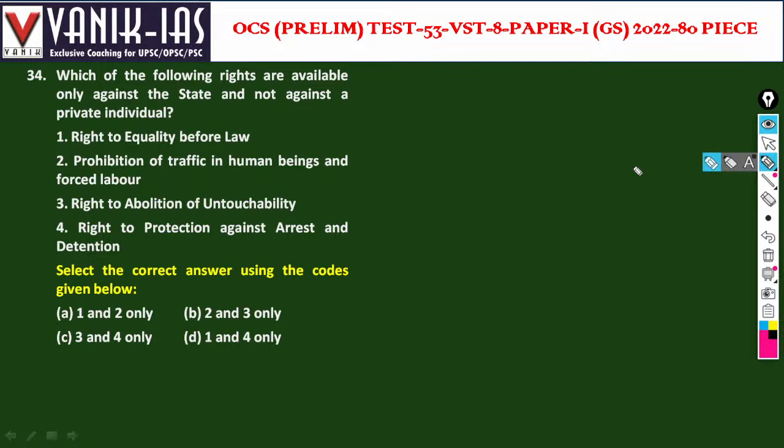Which of the following rights are available only against the state and not against a private individual? Only against the state.